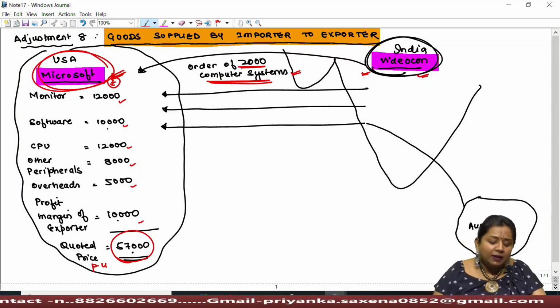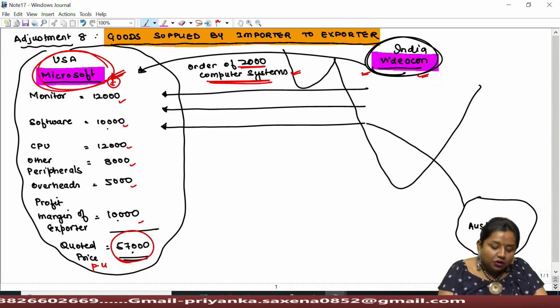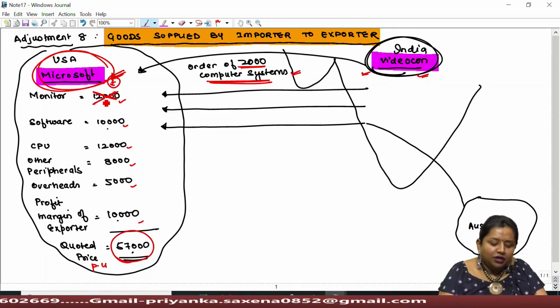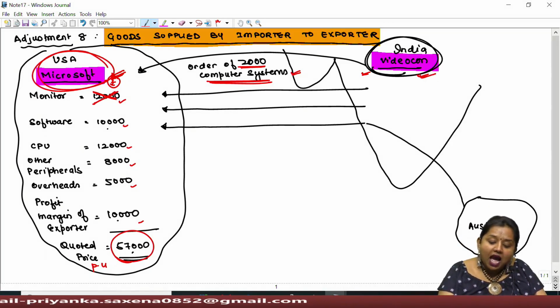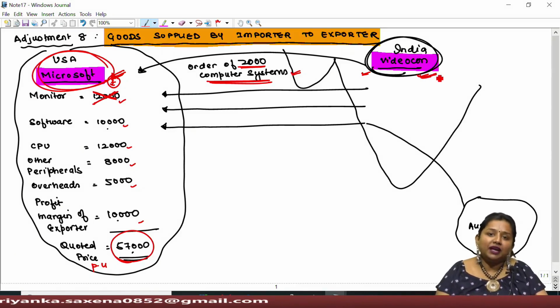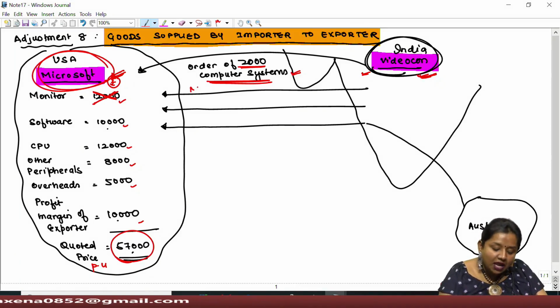Now Videocon may request Microsoft that you don't give your monitor to me because your monitor is found to be an expensive affair for me. And I also manufacture such kind of monitor screen for television sets. So I'll supply you a monitor at the rate of rupees 3,000 per unit.